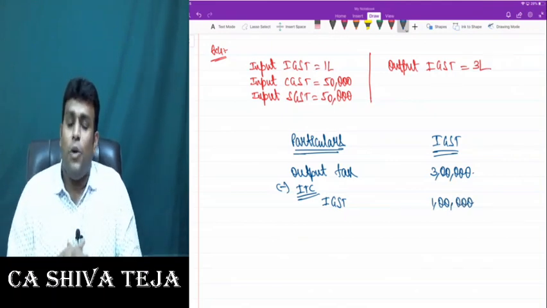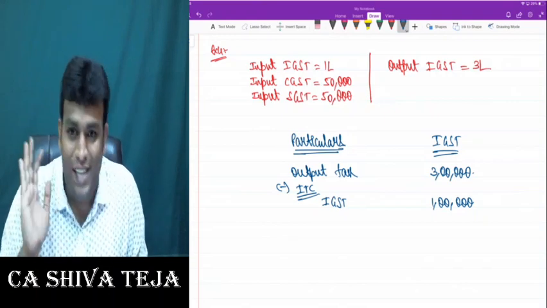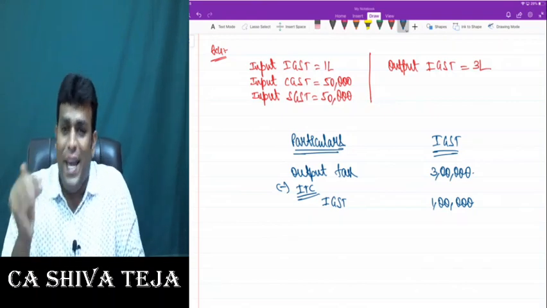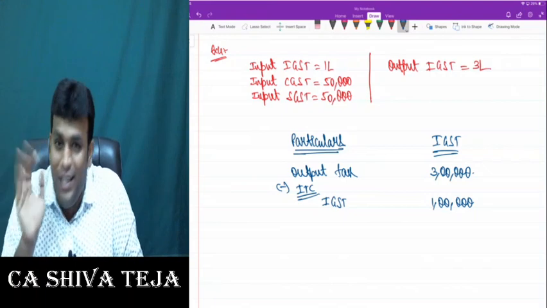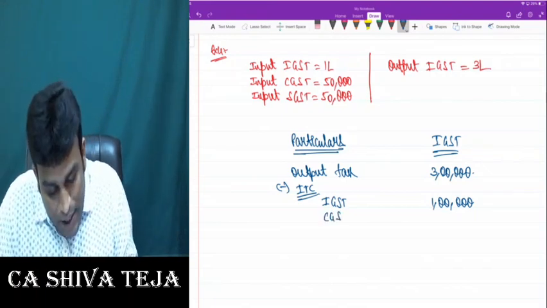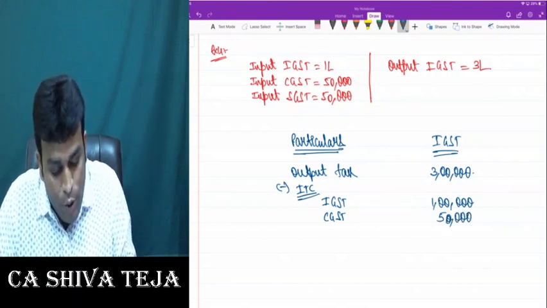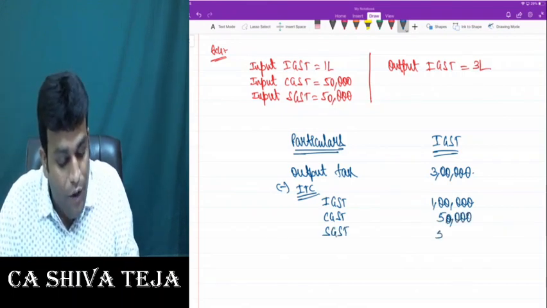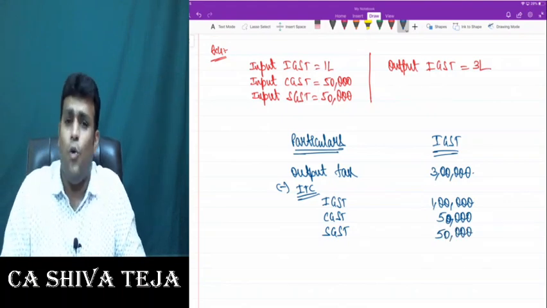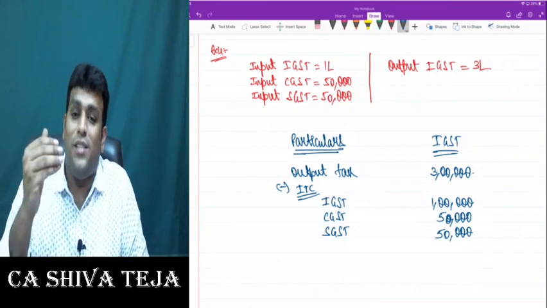Now, the question is, can I use CGST credit for output IGST? Yes. Next, can I use SGST credit for output IGST? Yes. Now, how should I use that? First, I will use CGST credit of 50,000. Then only I should use SGST credit of 50,000. A student can ask what difference it makes. It doesn't make a difference whether you write SGST first or CGST first.